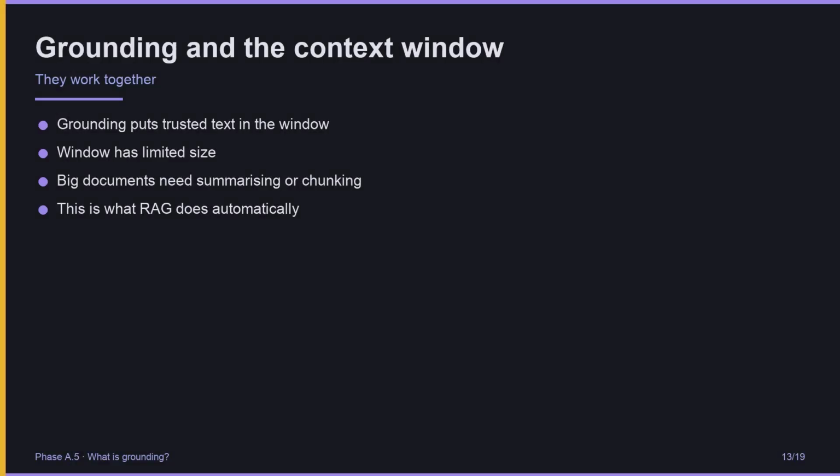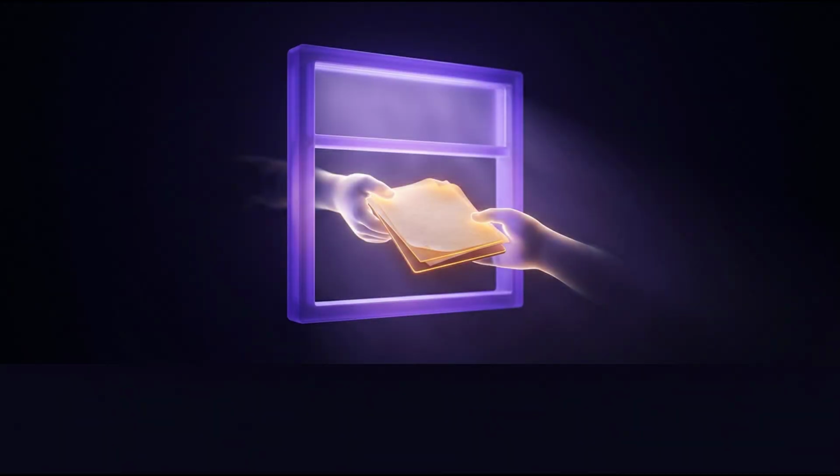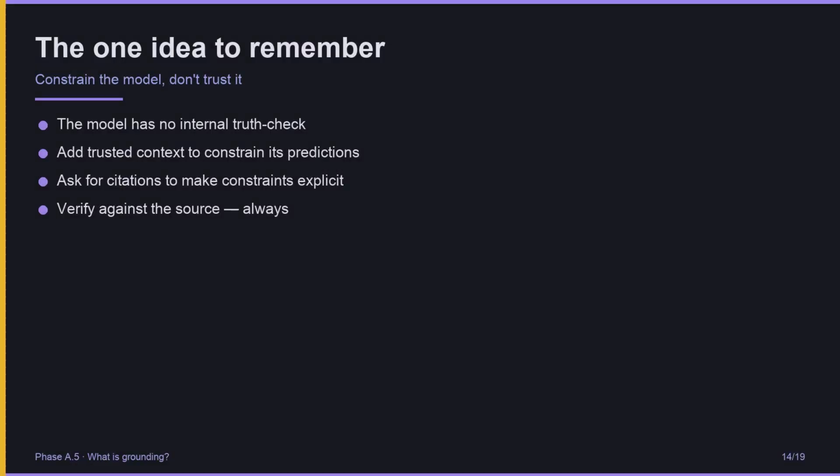Here is how grounding connects to last lesson's topic. Grounding works by putting trusted text in the context window. But the window has a limited size. If your trusted document is bigger than the window, you have a problem. You either summarize it first, or you split it into chunks and ground with only the relevant chunks. That chunk and pick step is exactly what RAG does automatically. The model never sees the whole library, just the parts the search thought mattered. Grounding puts trusted text in the window. The model predicts from it. Hallucinations shrink.